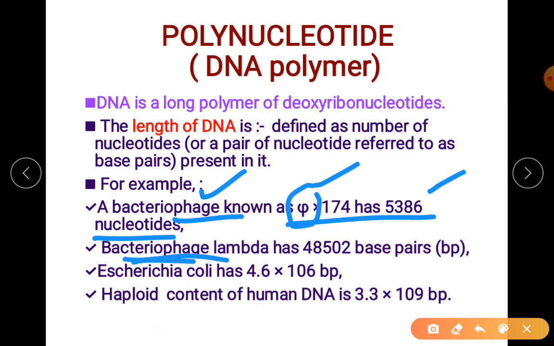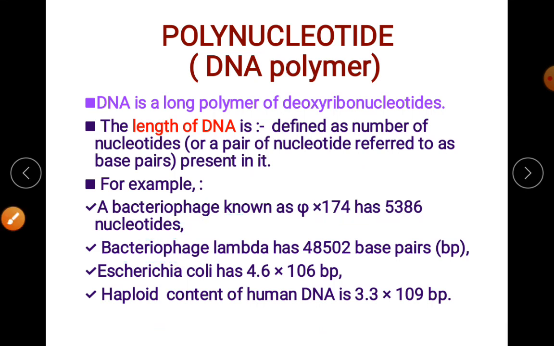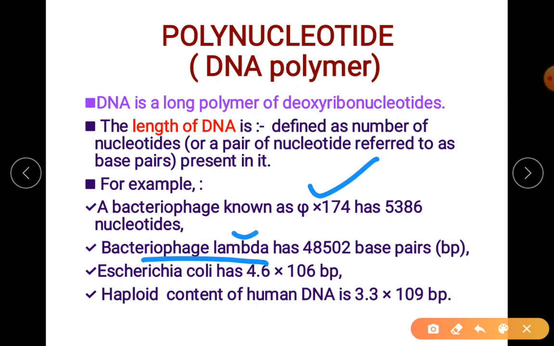We are talking about a virus here. Now this bacteriophage, lambda, so Phi is done, now lambda. That has base pairs. Now we are talking about base pairs. It is 48,502. Then the bacterium Escherichia coli has 4.6 into 10^6 base pairs.